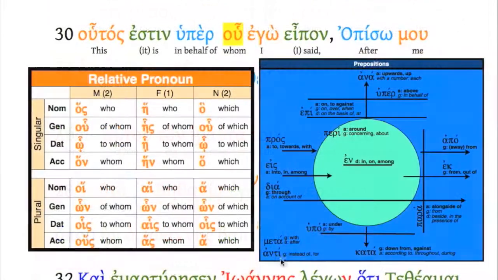Down in verse 30, we have a relative pronoun with a, you can see it here, sort of give it away, don't I? A preposition. And you'll notice huper, "of whom," here, huper with the genitive means "in behalf of." So we would say "in behalf of whom." So this is the one, huper hou, ego eipon, I said. So huper hou here. Notice the preposition with the genitive. We've got to get used to these prepositions because anytime you see a preposition, the preposition sort of takes over and determines the case of its object.